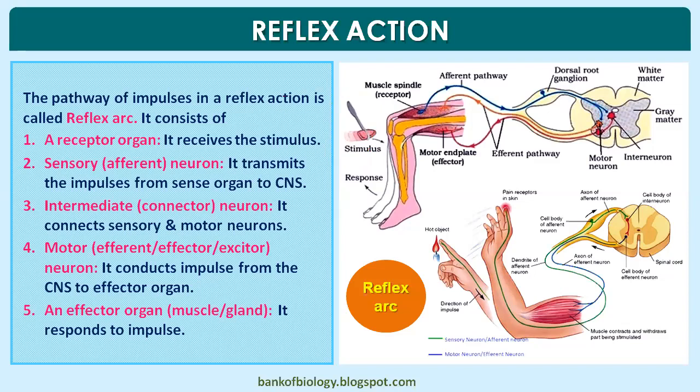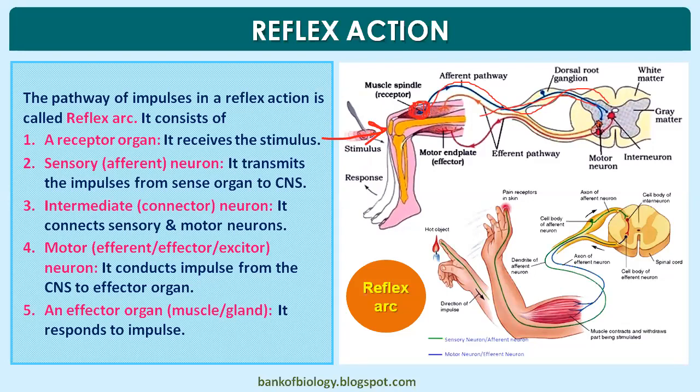So when I give the jerk, who will receive this? Definitely the sensory neuron, the afferent neuron, which transmits the impulses from the sense organ. The cyton is here, and it goes towards the dorsal root ganglion and reaches the spinal cord.